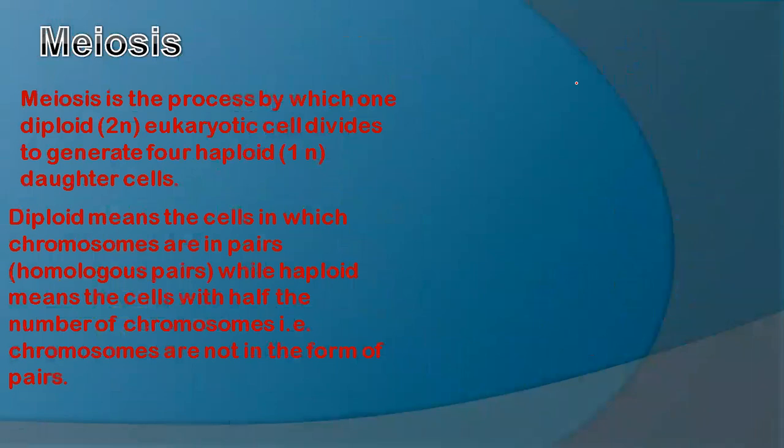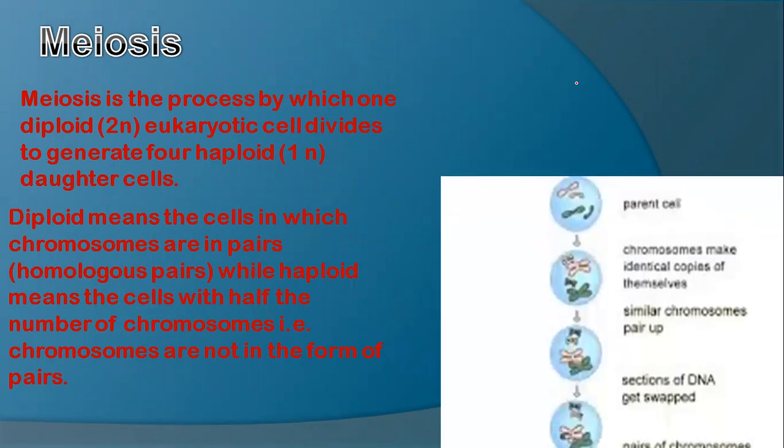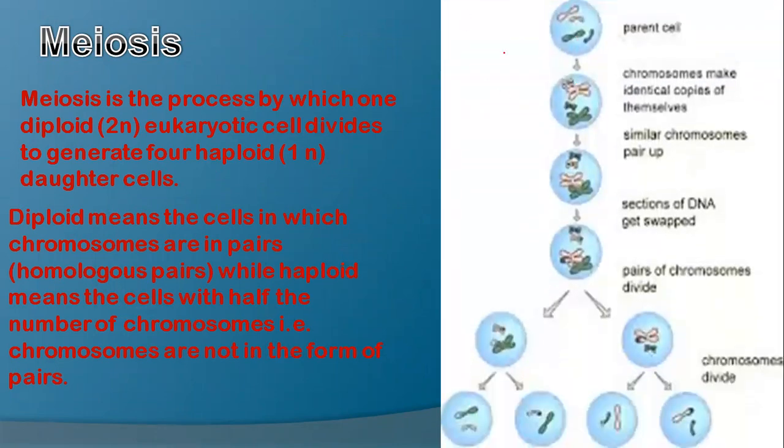So actually, meiosis is the process of cell division in which a diploid eukaryotic cell divides to generate four haploid daughter cells. Now, there are some terms to remember because I have discussed this in the previous lectures also. Number one, what is a diploid cell, eukaryotic cell, and haploid cell? And what are daughter cells?